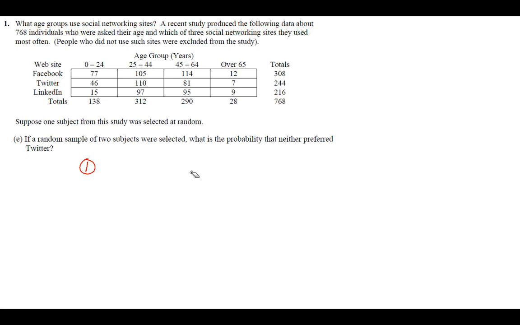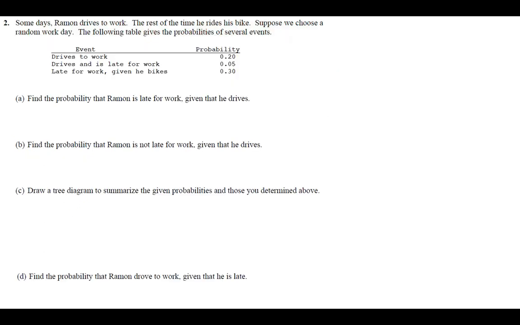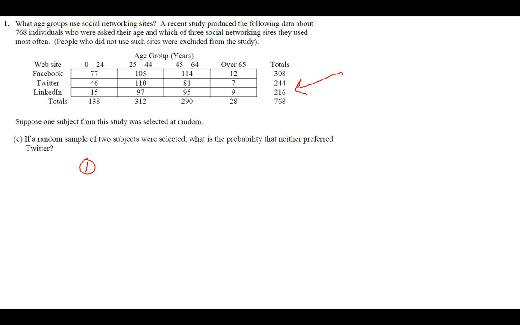So we're going to say 768, which is the total, minus the 244 that like Twitter. That's going to leave me with 524 people that don't like it out of the total.